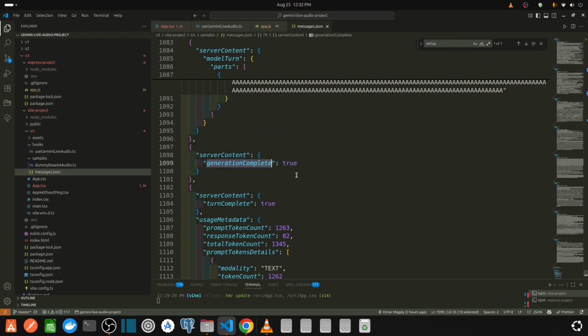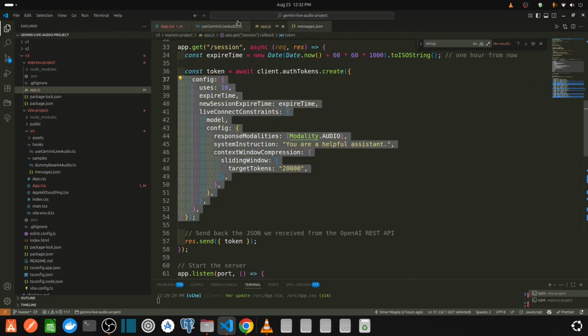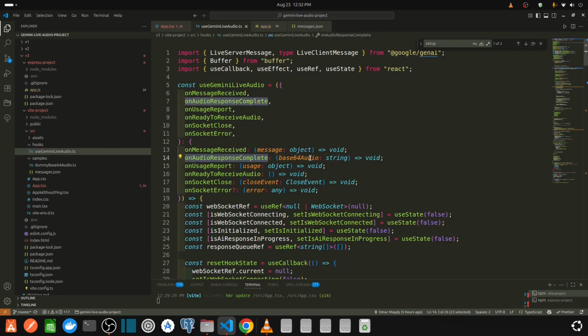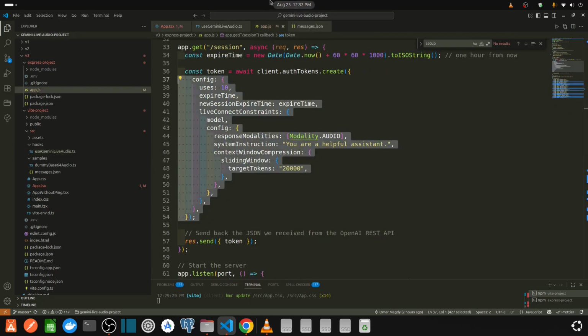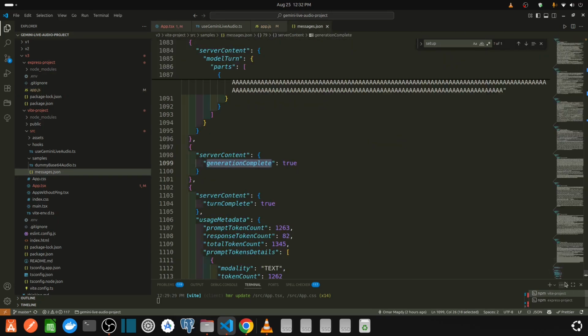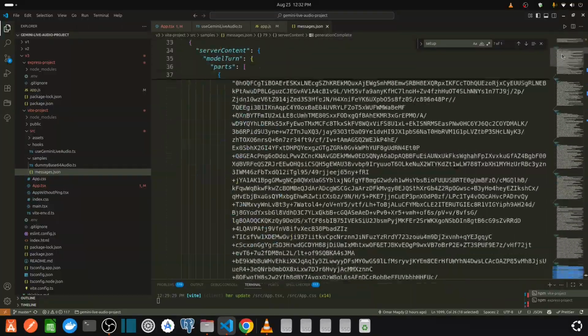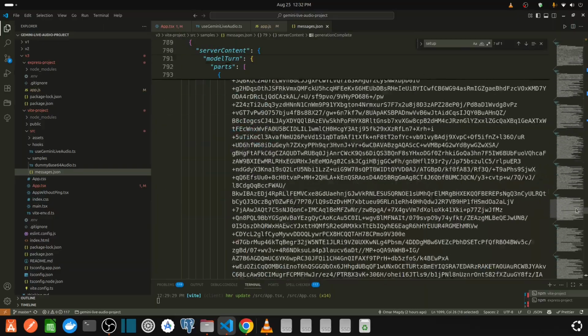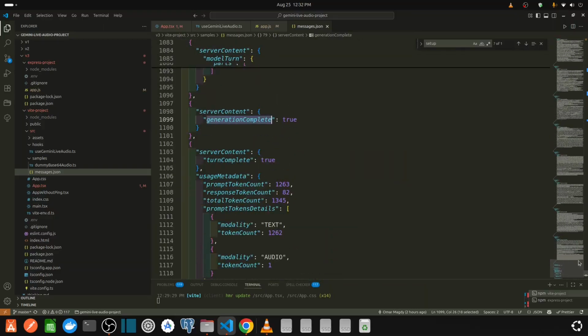When it says generation complete, what happens on response complete is that this hook keeps collecting those chunks in a queue, each one on each response.